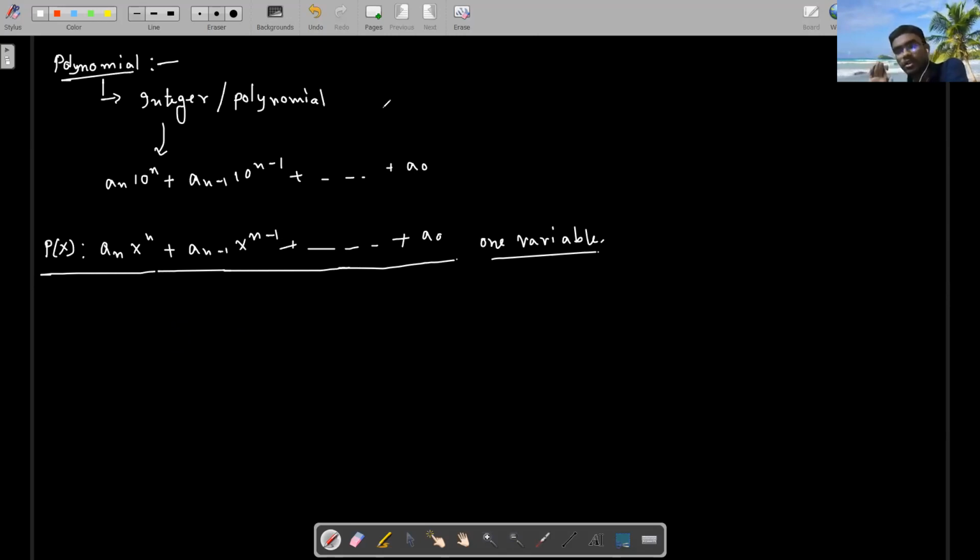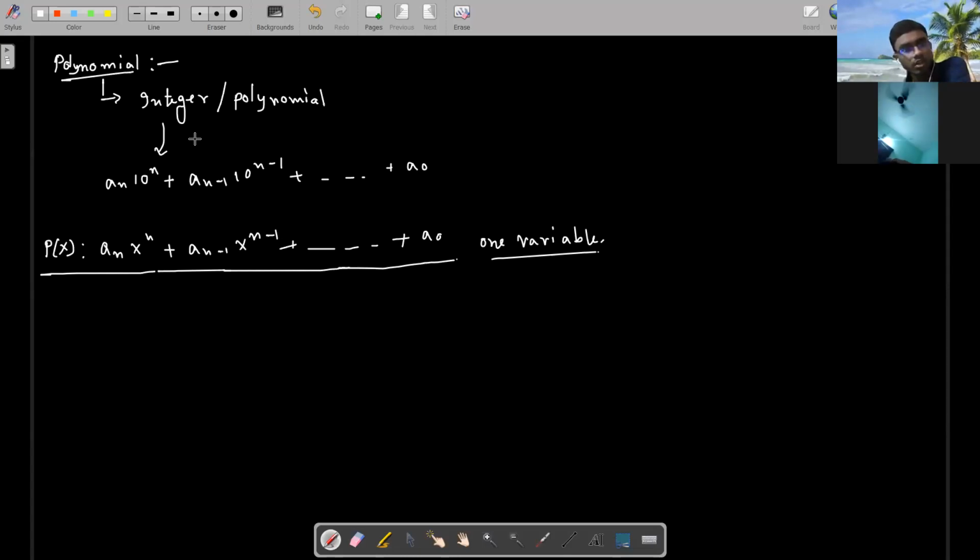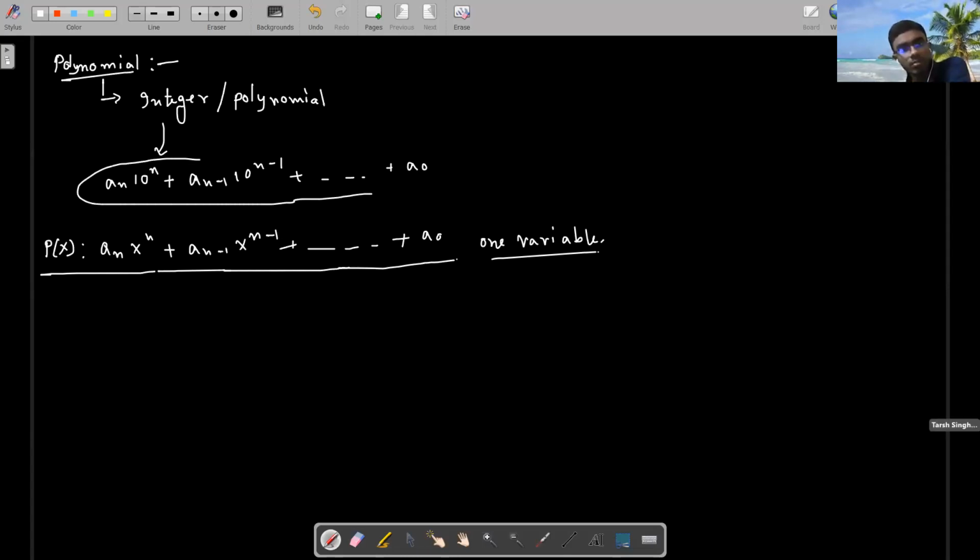Great. Now, why are we interested in roots? That's a very valid question. Because when we first learn about numbers, what do we learn? How to factorize them.